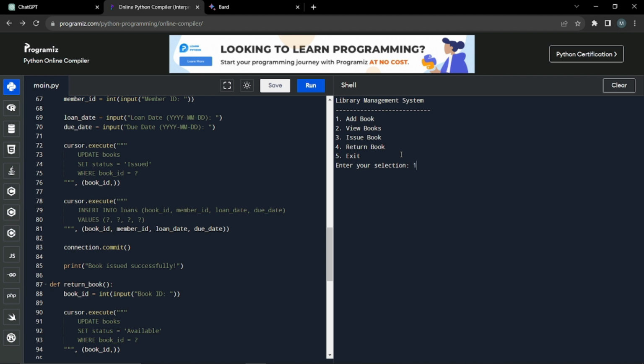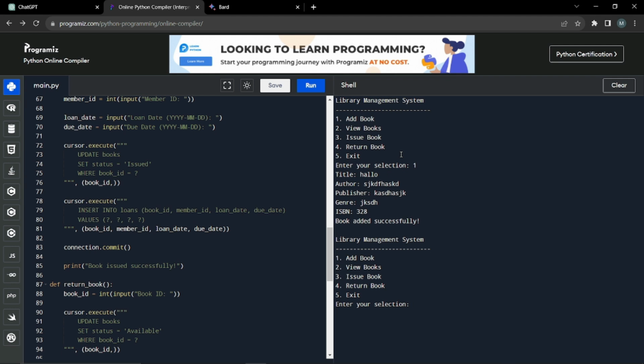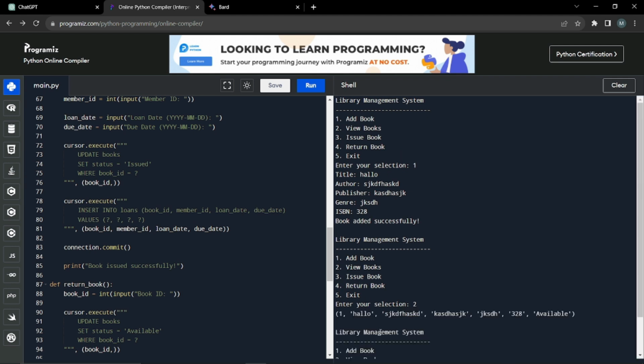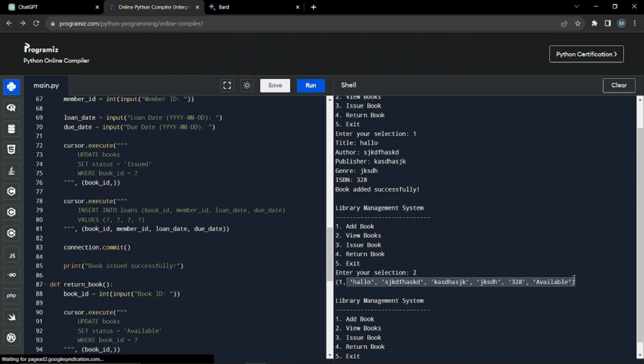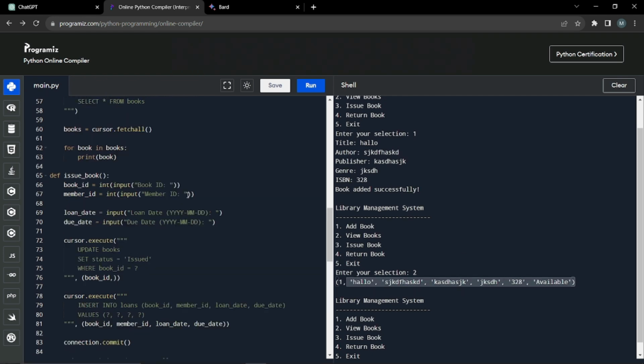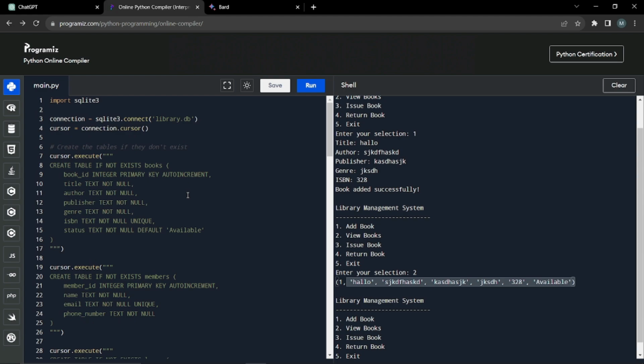If I go ahead and add a book, let's just say the title of the book is Hello. Author is, let's just say, anyone, and publisher is anyone, and genre is anything. ISBN is like anything. So okay, it's saying book added successfully. Let me just go ahead and view the book right now. So it's saying this is the book with all this information. So Bard really did a great job of making a library management project for us, okay?